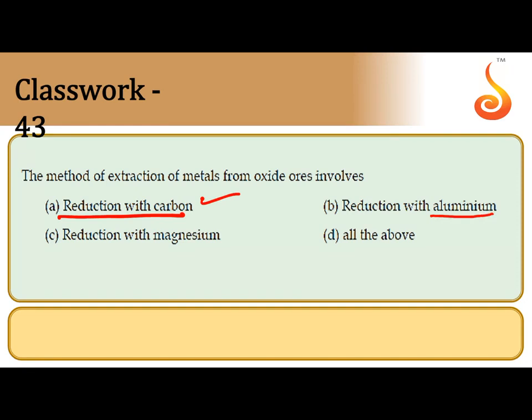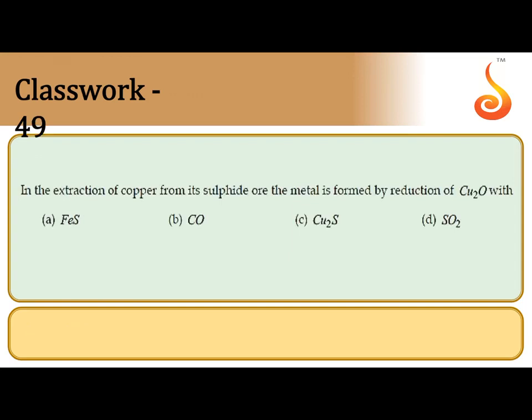Even magnesium we can use. So, all are suitable for the extraction of metal from oxide ores. So, the correct answer is D. In the extraction of copper from its sulphide ore, the metal is formed by the reduction of Cu2O with Cu2S.